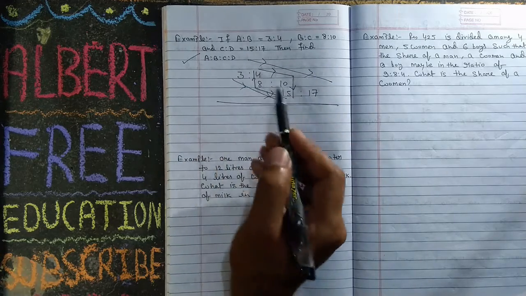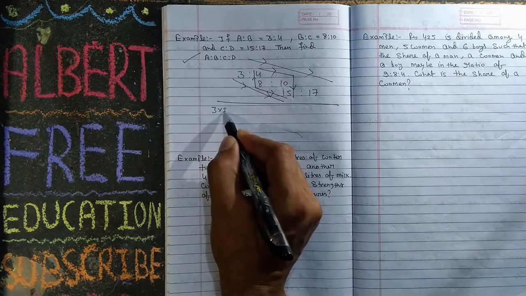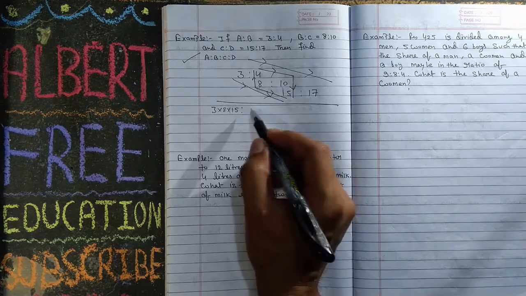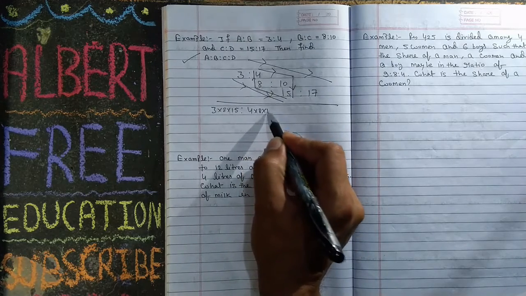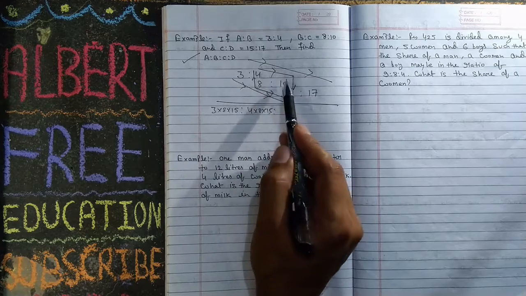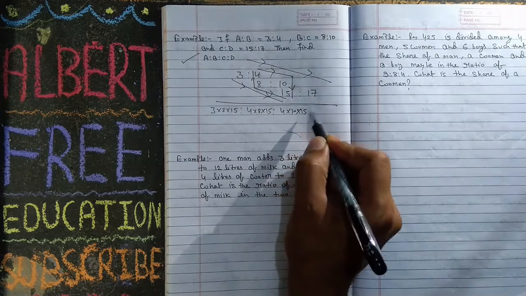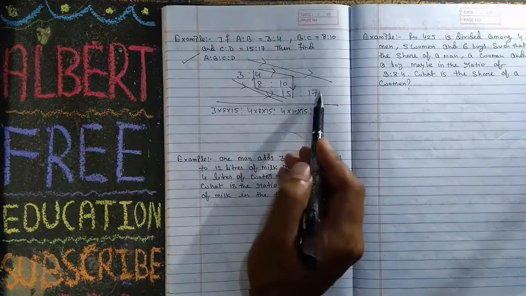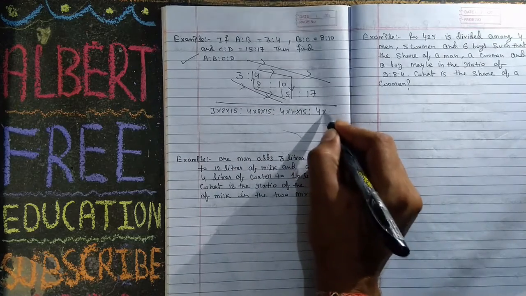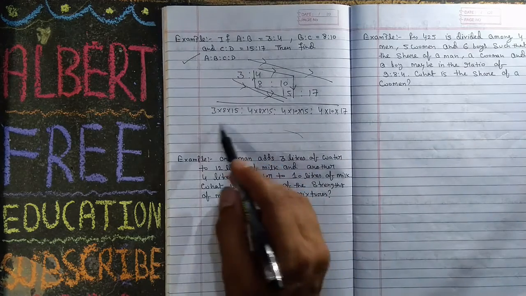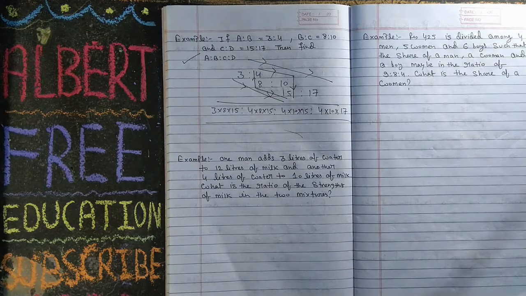So your total overall value is 3, 8, 15. 3 into 8 into 15 ratio 4 into 8 into 15, 4 into 8 into 15 ratio 4 into 10 into 15, sorry, ratio 4 into 10 into 17. This is your answer. Now you have to multiply. Very simple. Now next question.